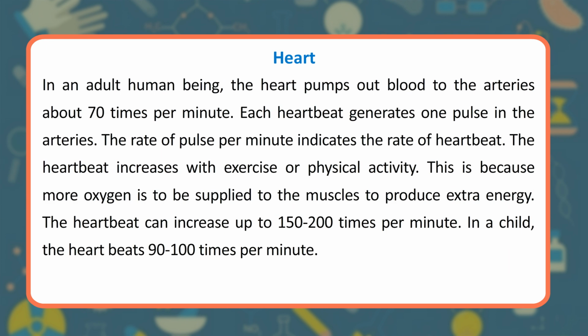In an adult human being, the heart pumps out blood to the arteries about 70 times per minute. Each heartbeat generates one pulse in the arteries. The rate of pulse per minute indicates the rate of heartbeat. The heartbeat increases with exercise or physical activity. This is because more oxygen is to be supplied to the muscles to produce extra energy. The heartbeat can increase up to 150 to 200 times per minute. In a child, the heart beats 90 to 100 times per minute.